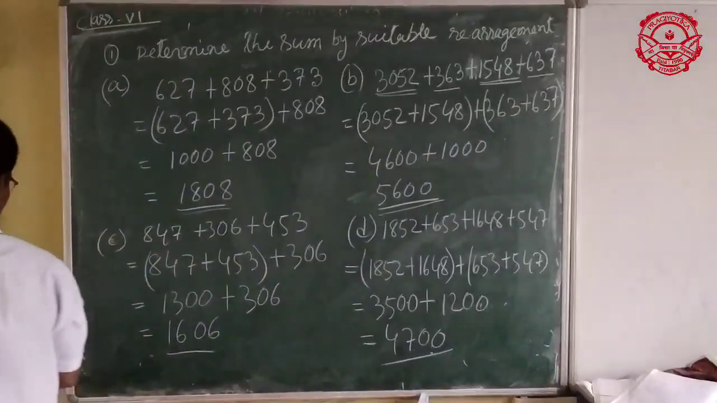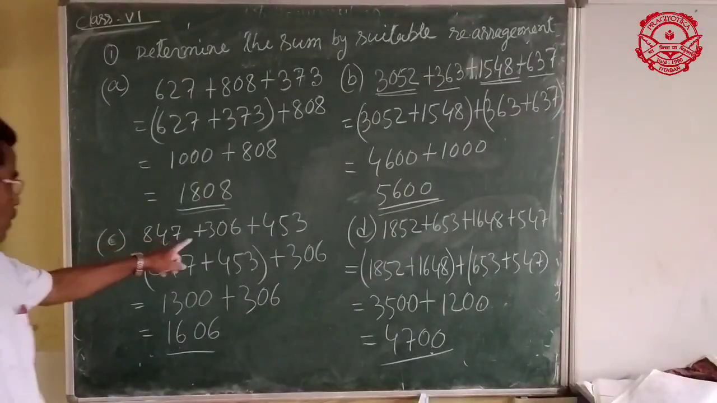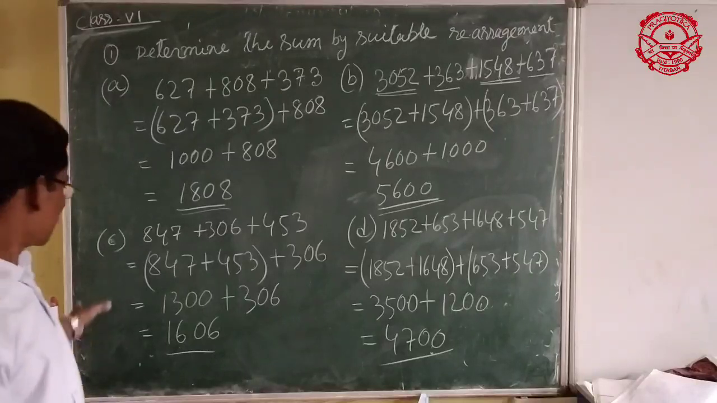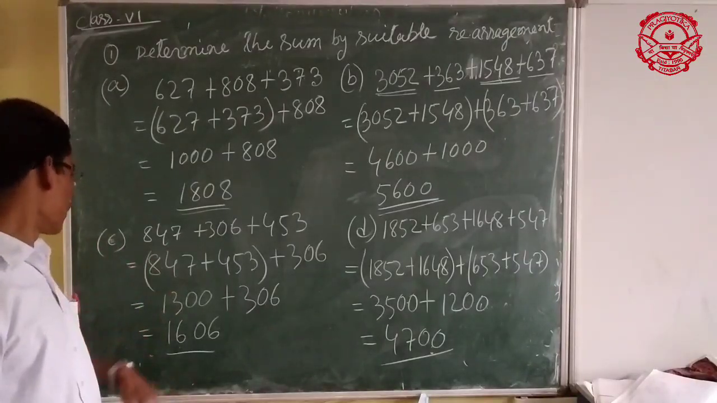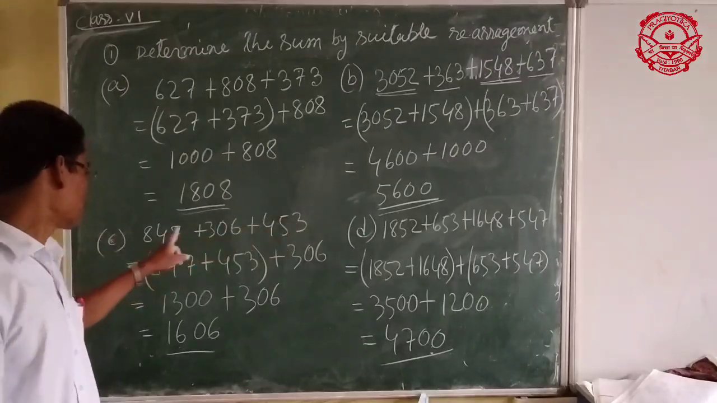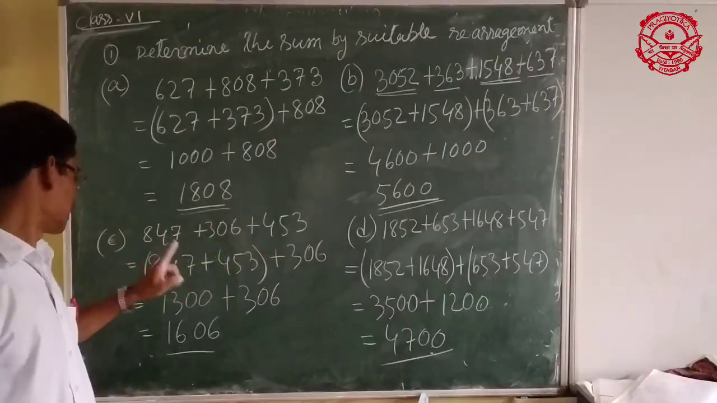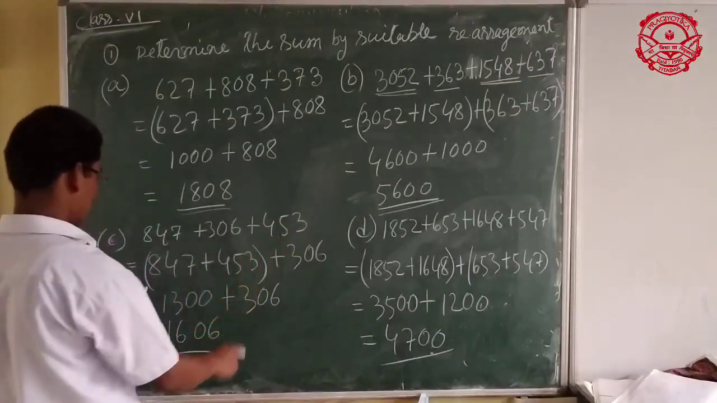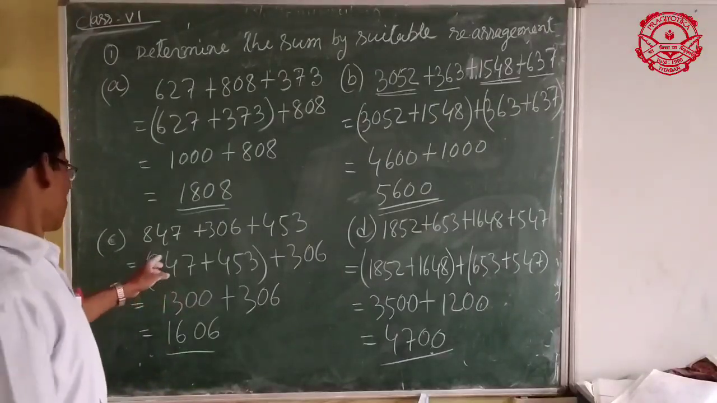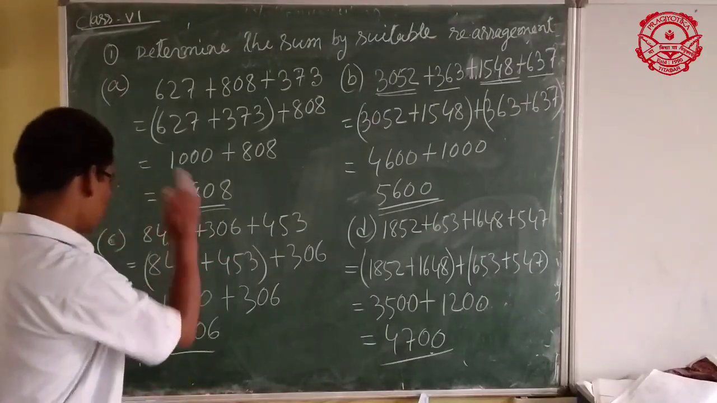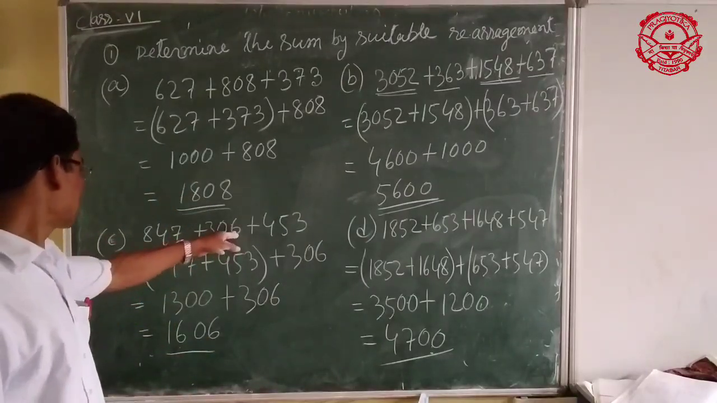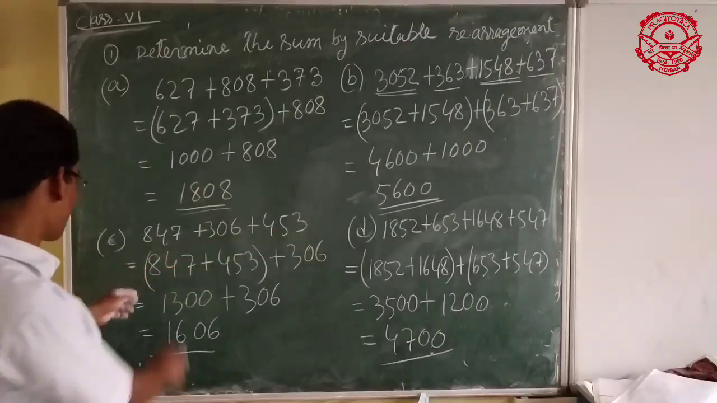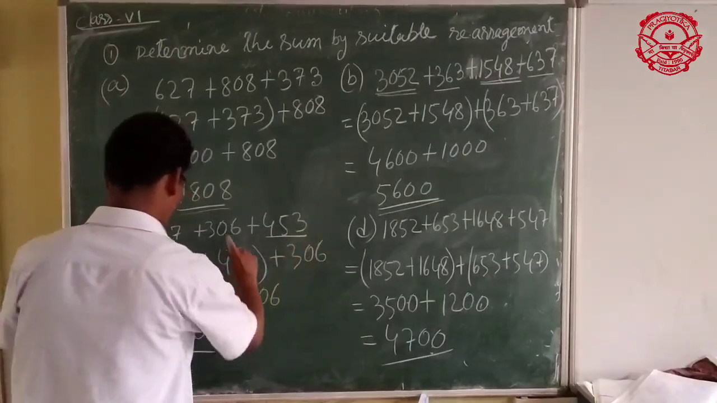Next example: 847 plus 306 plus 453. Which numbers do you select for grouping? Here is 7, here is 3. Addition of 7 plus 3 is 10. That's why we group these numbers within this bracket. You do not group 6 and 7, because 6 plus 7 equal to 13. Here 6 plus 3 equal to 9. So it is convenient to group this number and this within this bracket.